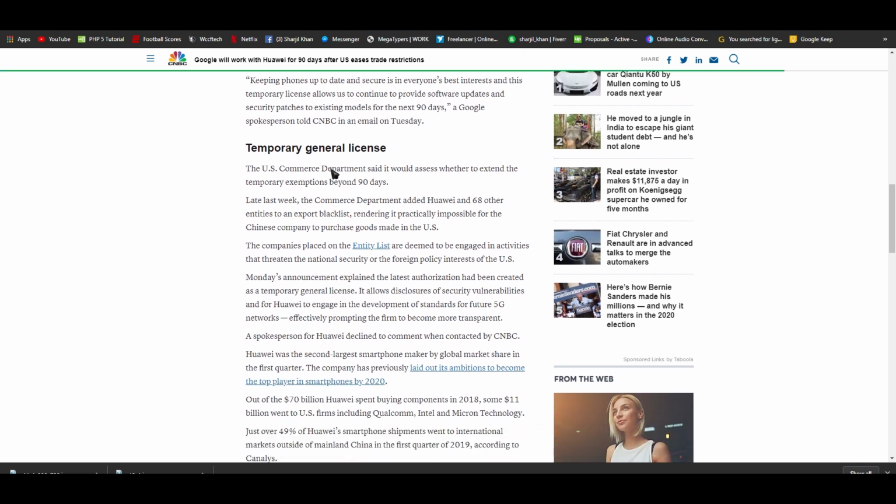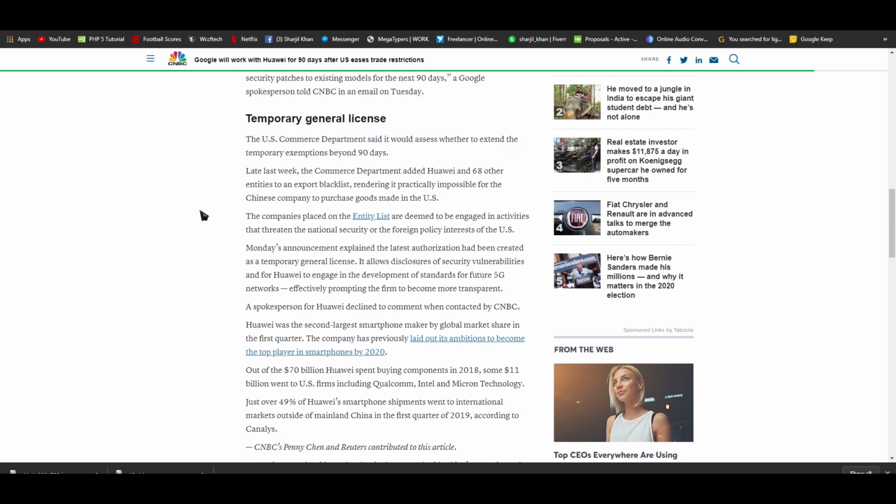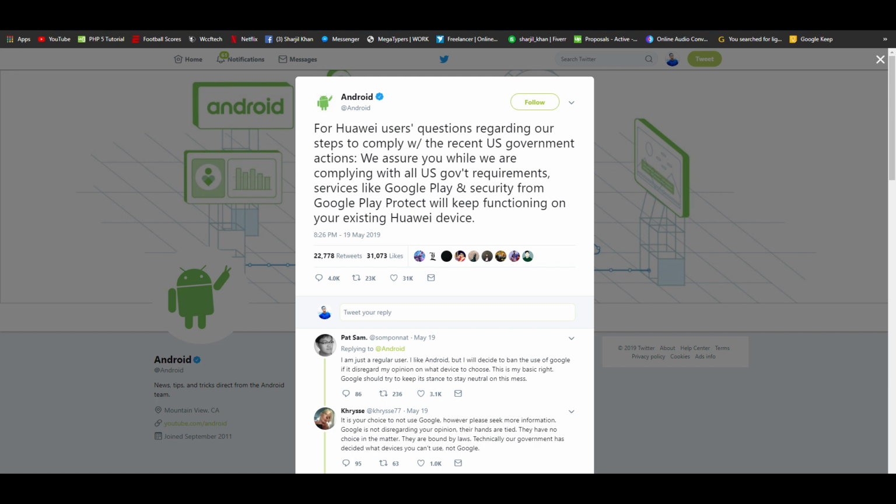Google services will continue to work for existing devices, but you won't receive Android version updates or monthly patches. So if you are a Huawei or Honor user, you don't need to worry for now, because nothing should change immediately for you, as Google's Android Twitter account confirmed. They say: we assure you, while we are complying with all US government requirements, services like Google Play and security from Google Play Protect will keep functioning on your existing Huawei device.